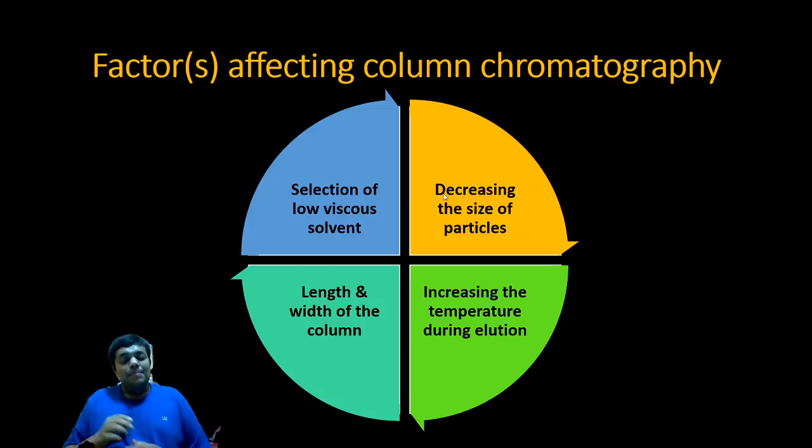But on the other side, if you have 10 feet of the column and you have each block of half a foot, the number of blocks will become double. So the N will become double. The more the N, the more the efficiency of the components to get separated.